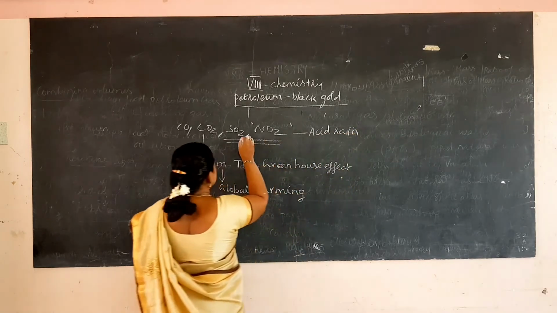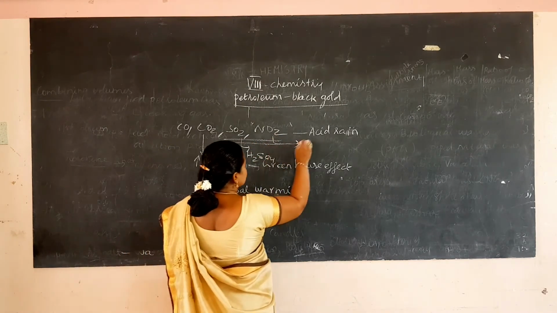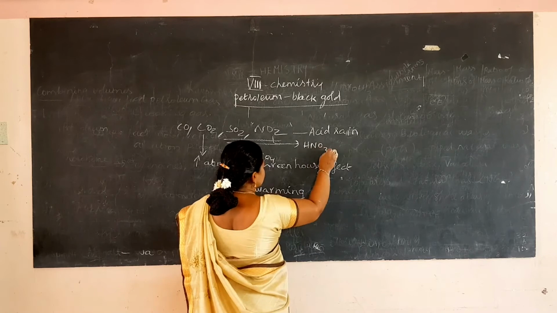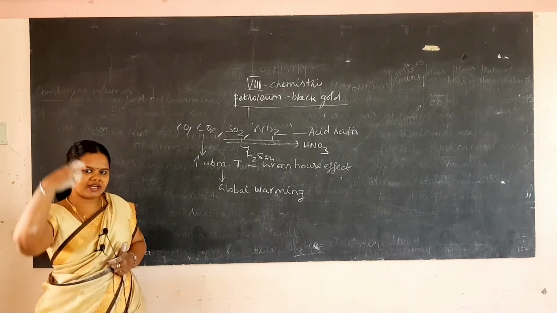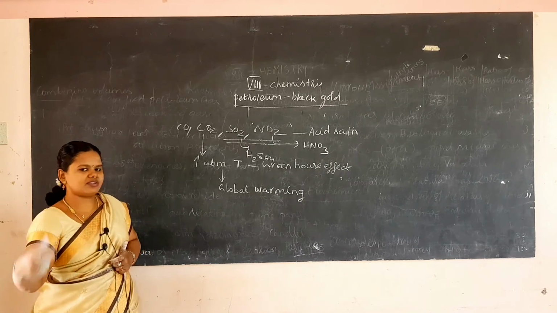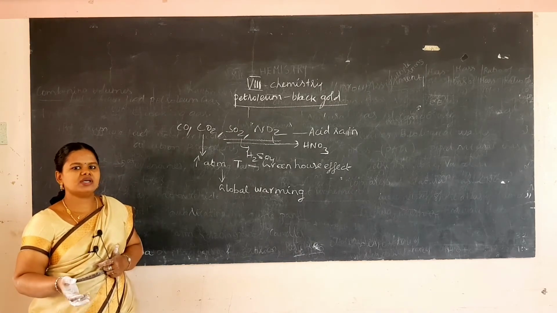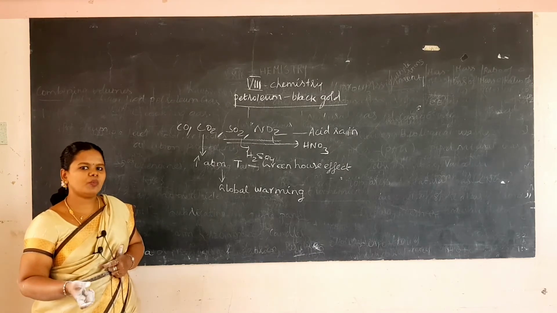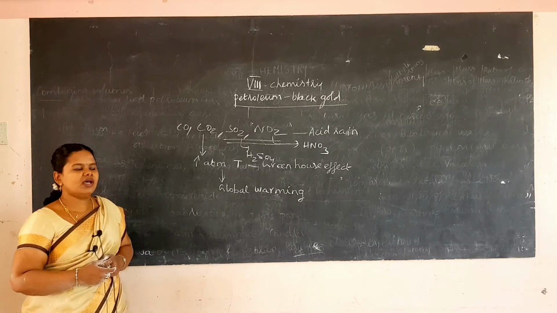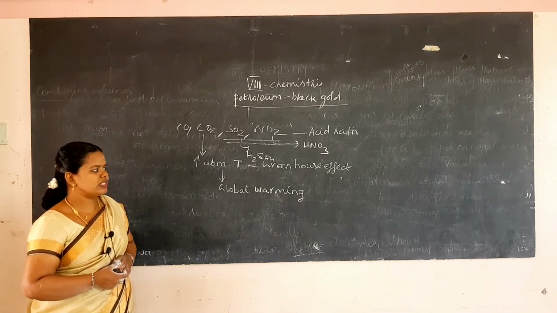That is, sulfur dioxide will give rise to sulfuric acid, H2SO4, and nitrogen dioxide will give rise to nitric acid, HNO3. So when sulfur dioxide and nitrogen dioxide react with moisture, they cause acid rain, and when this acid rain comes to our land, what happens? The plants will get affected. There won't be much growth in the plants, and it will cause skin cancer also, this acid rain. Okay, so these are some of the effects.